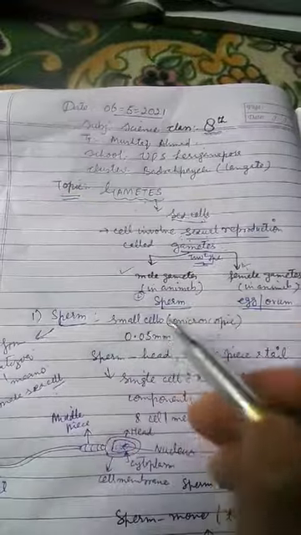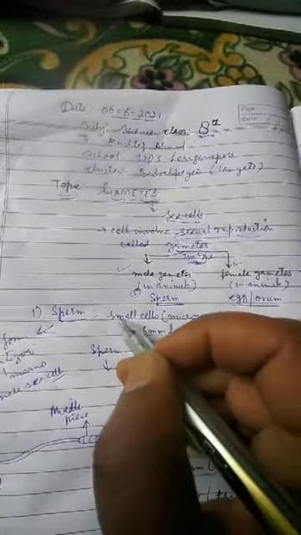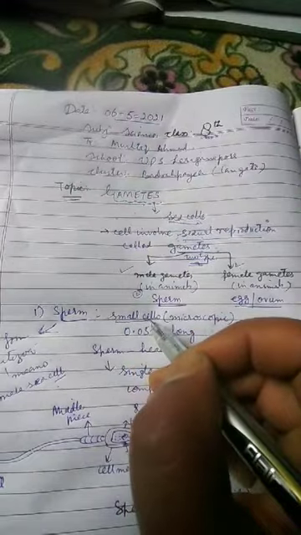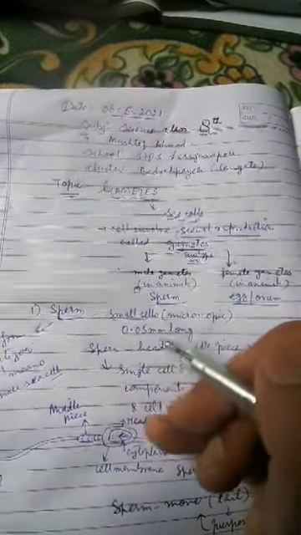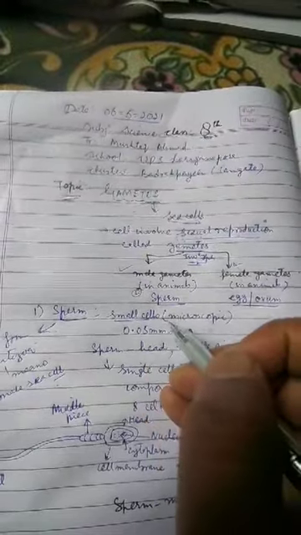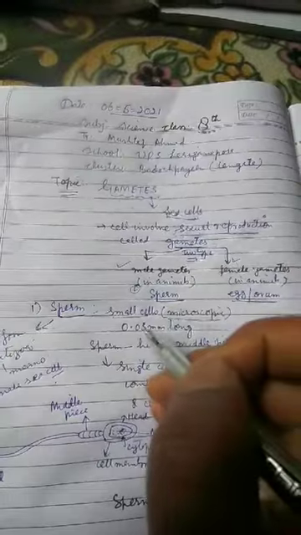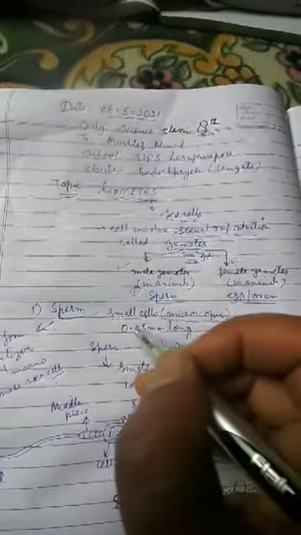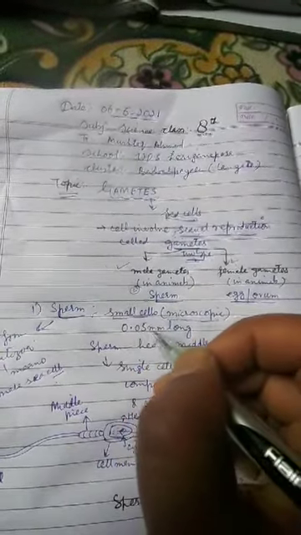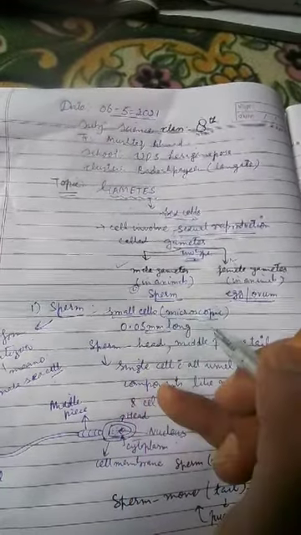What are sperms? Sperms are small cells. We cannot see them with the naked eye because they are microscopic. They can be seen only under a microscope. They are 0.05 millimeter long, very small.